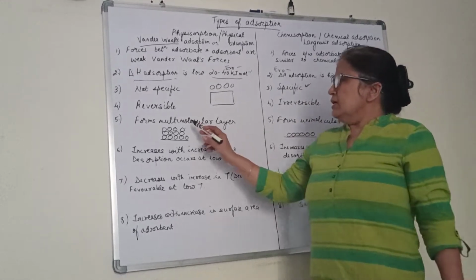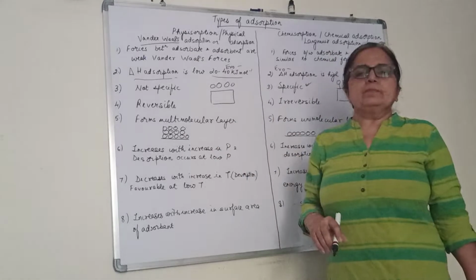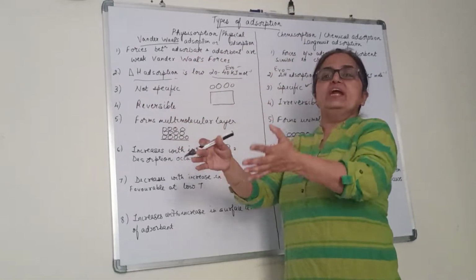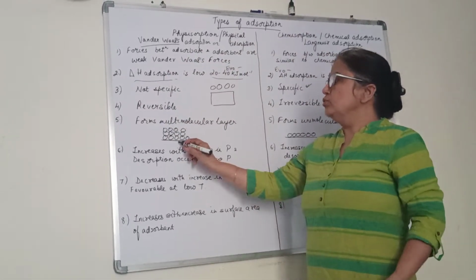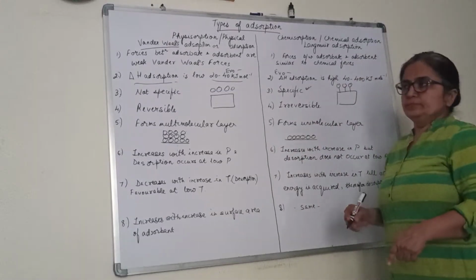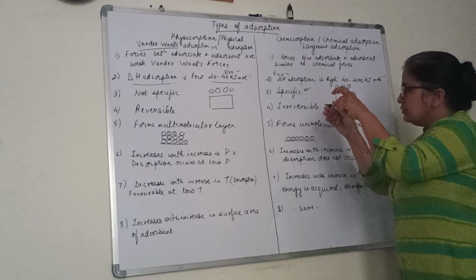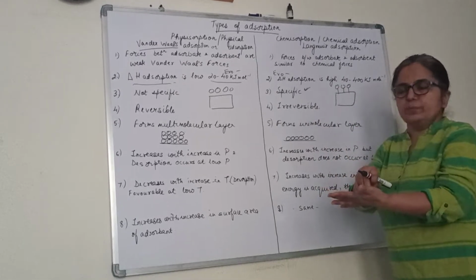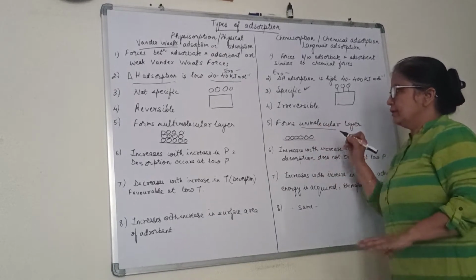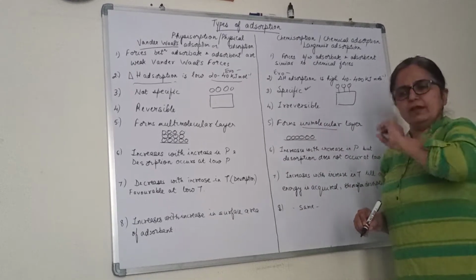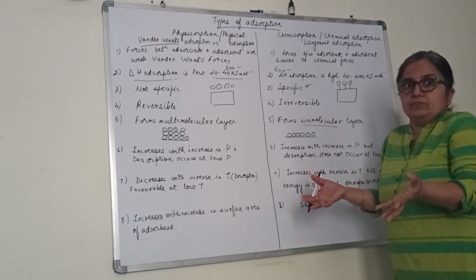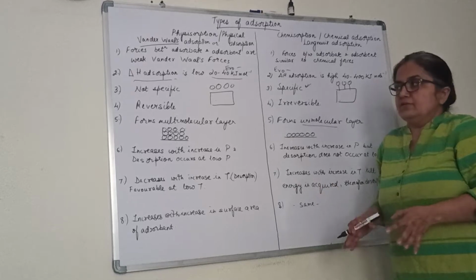Another difference: physisorption forms a multimolecular layer, meaning one layer, second layer, third, many layers of adsorbate can get attached onto the adsorbent surface. Whereas in chemisorption, since a bond is formed, once the adsorbate has attached itself onto the adsorbent surface, no more adsorbate can come. It forms only a unilayer; it is unimolecular. Only one layer of the adsorbate can get adsorbed. No more active sites are left over.